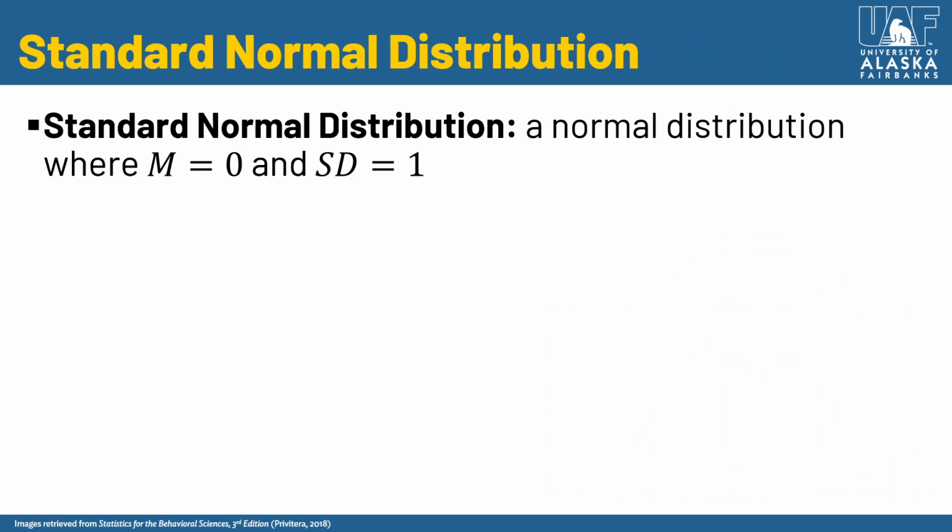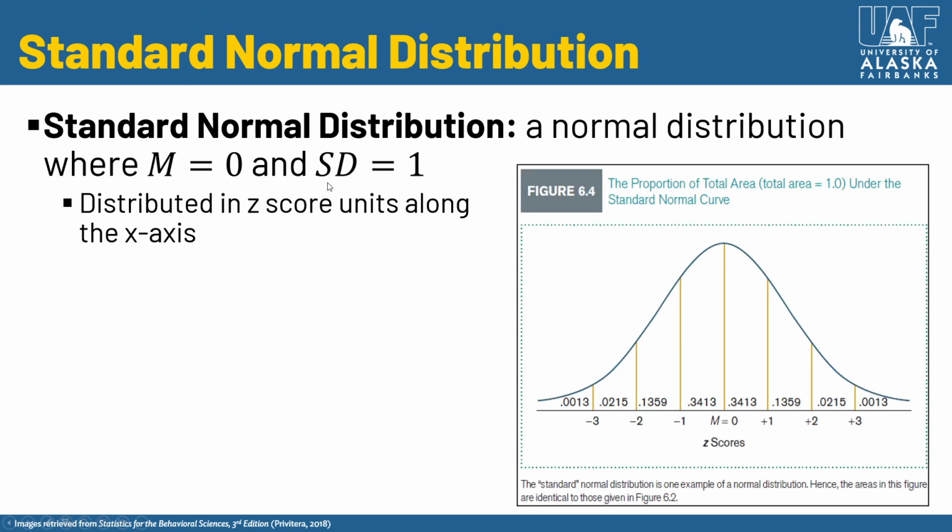Okay, and so the standard normal distribution is a distribution that we'll come back to, and I'll explain more for why this exists in a second. But this standard normal distribution, we just said that a normal distribution can have any mean. This is just one specific normal distribution. We call this the standard normal distribution, or you might think of it as the standardized normal distribution, with mean equals 0 and standard deviation equals 1. And so you can see this here. And those standard deviations in the standard normal distribution are what we refer to as z-scores.